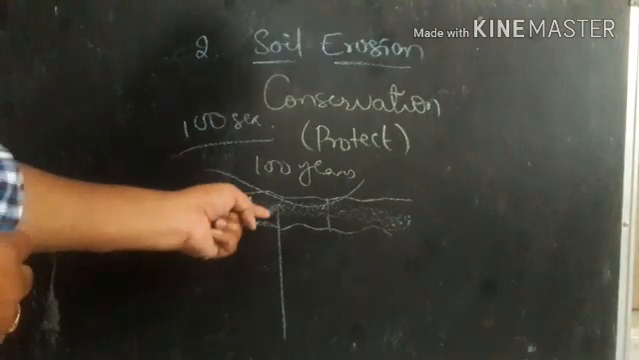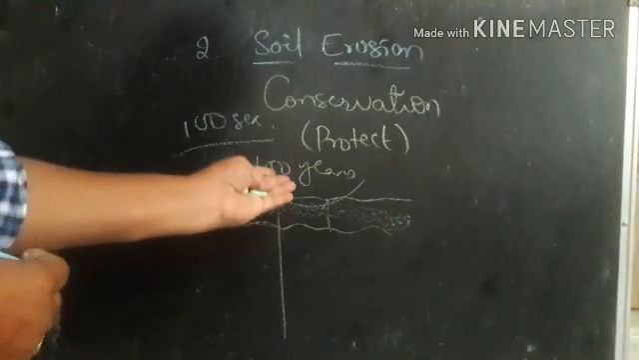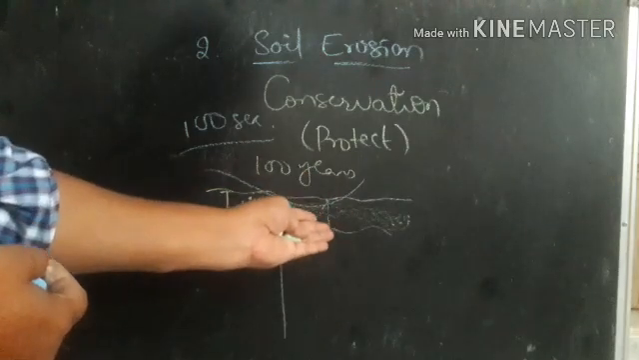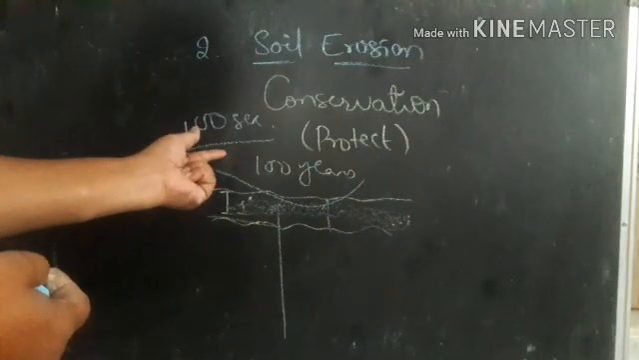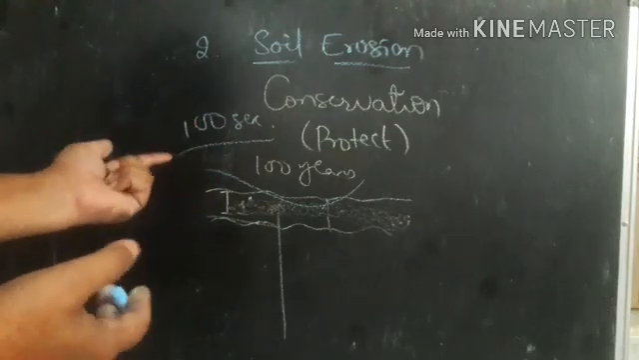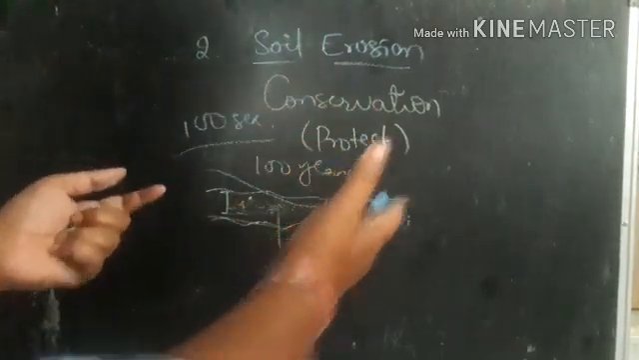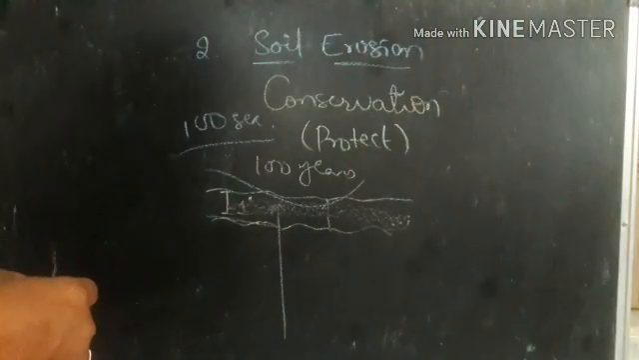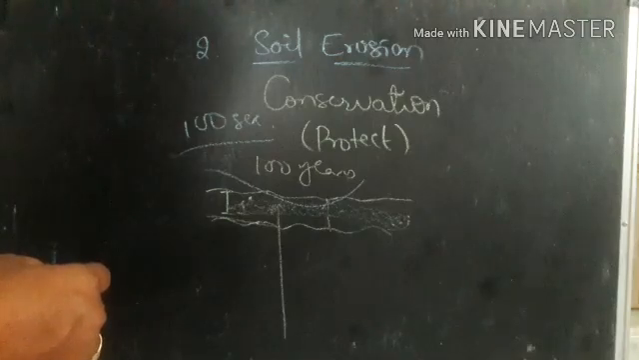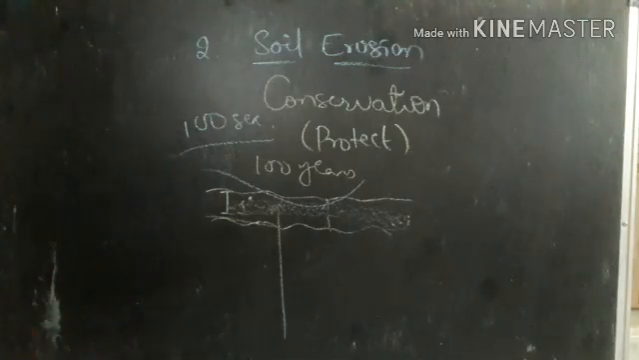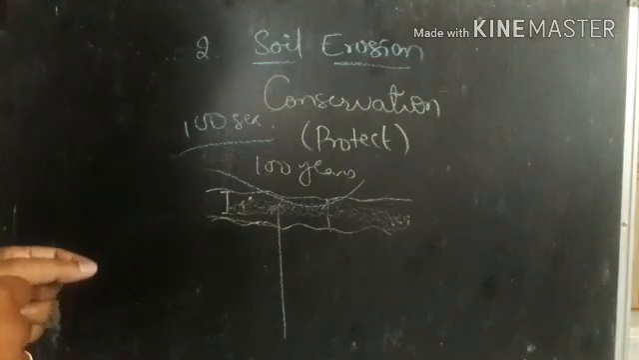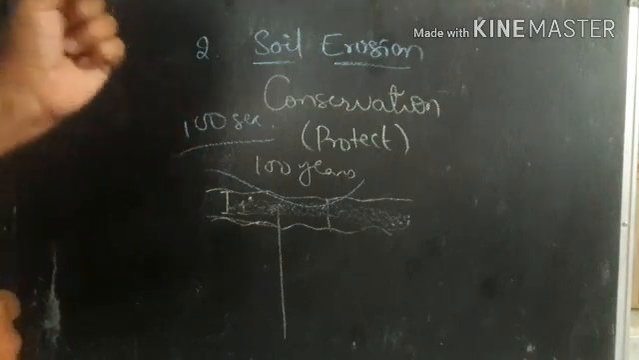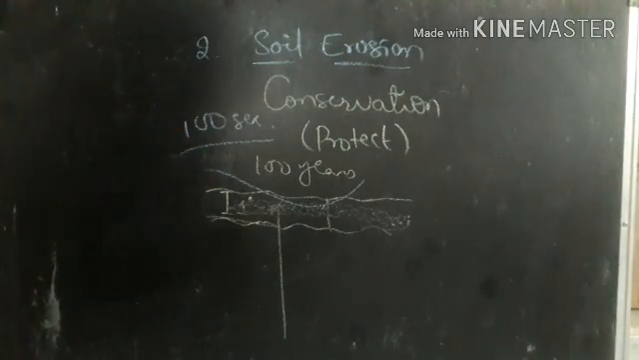So we should not let the soil go out. Look, for the formation it takes 100 years, and for the erosion just 100 seconds, not even 2 minutes. When heavy wind and heavy rain come, automatically they take the soil away. So we should not let it happen. Definitely we should prevent this. We should not let the soil get eroded, and we have to conserve the soil.